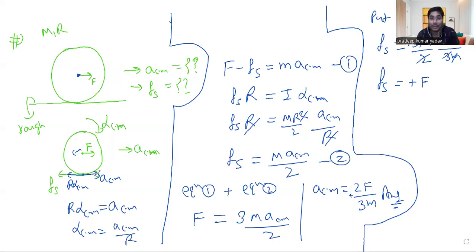So relative sliding will be restricted by this Fs because the tendency has developed because of the domination of ACM. Why is ACM dominating? Because the force is contributing more in the translational effect, right or not? Or you can say the rotational effect is completely zero here because the torque about the center of mass due to the force is zero here, right? So we got the idea.